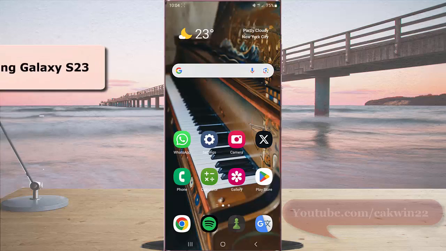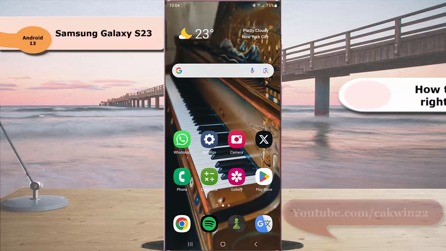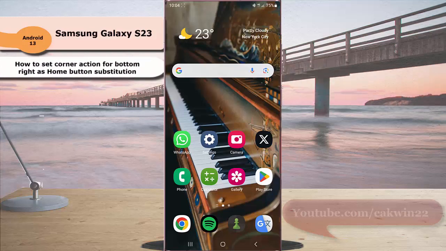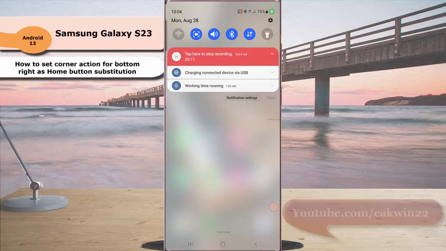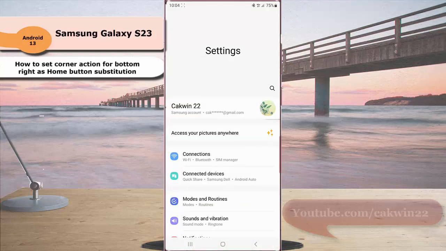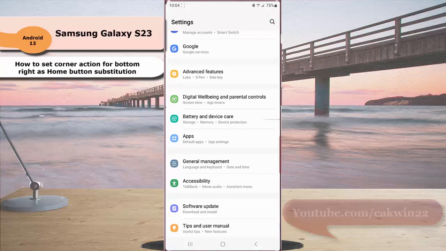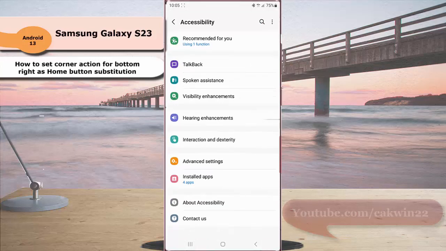To set corner action for bottom right as home button substitution in Samsung Galaxy S23 Ultra, swipe down the top of the screen and then tap setting icon. Scroll down the screen to find accessibility. Tap accessibility and then tap interaction and dexterity.